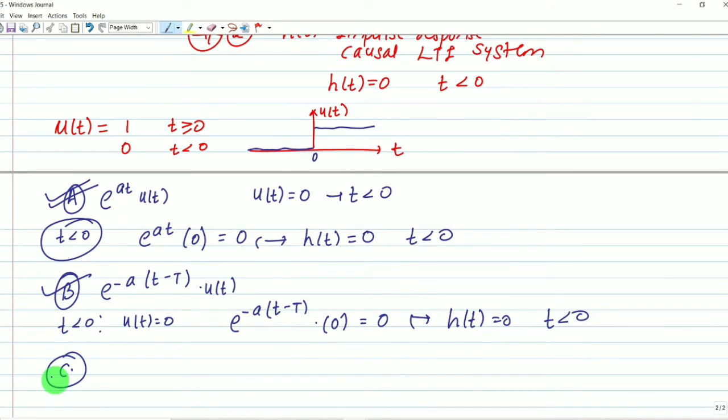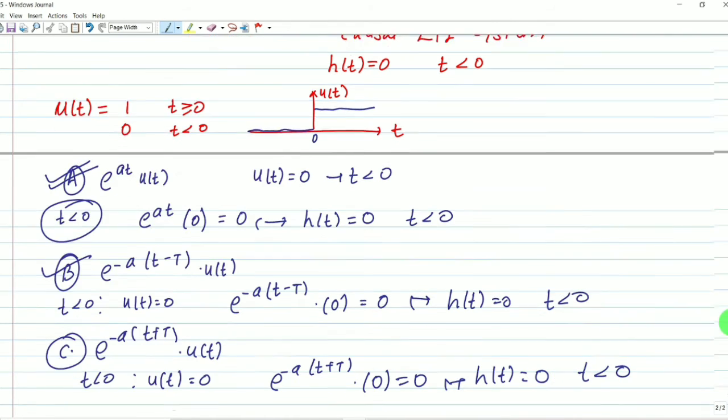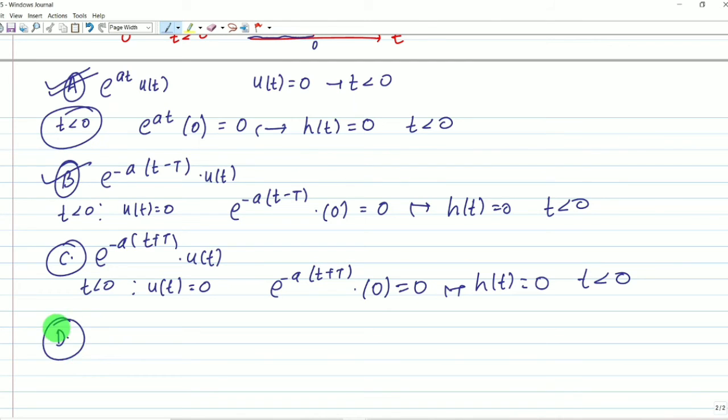Now option C: e raised to the power minus a(t plus T), multiplied by u(t). For t less than 0, u(t) equals 0, so we get 0. It also satisfies the impulse response condition: for t less than 0, h(t) equals 0.